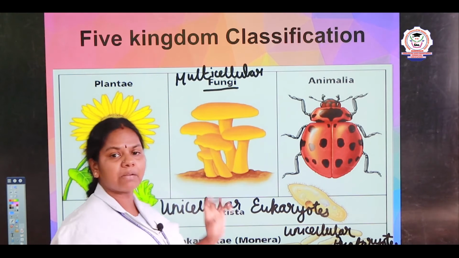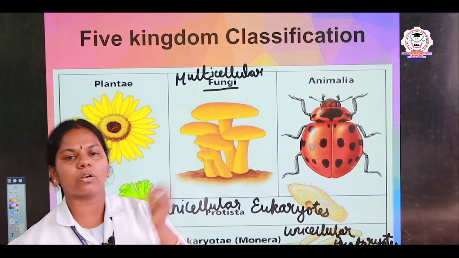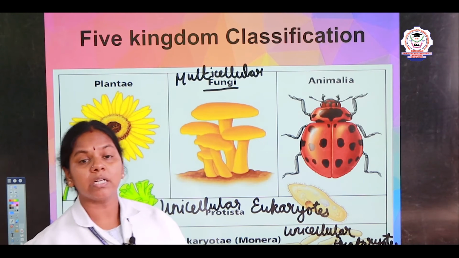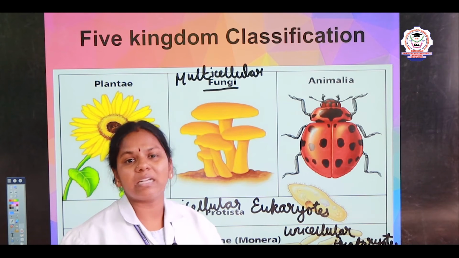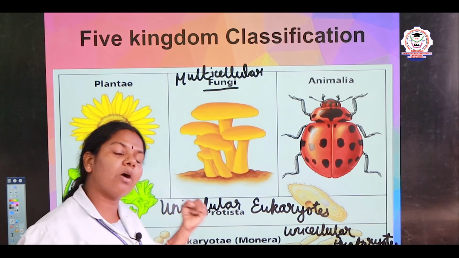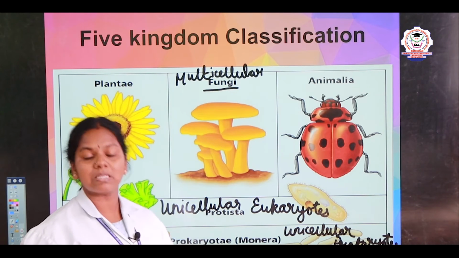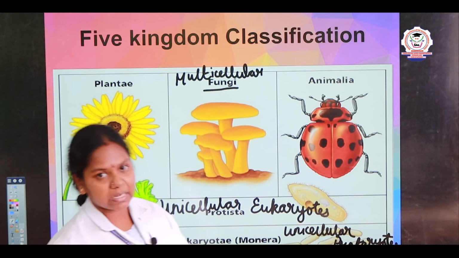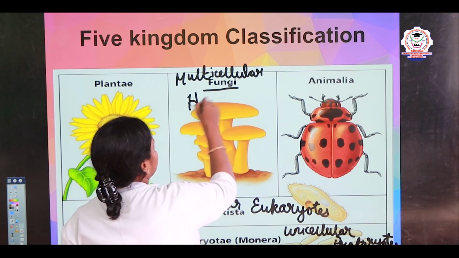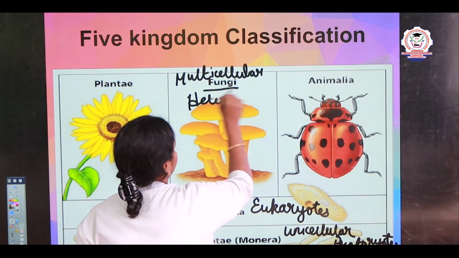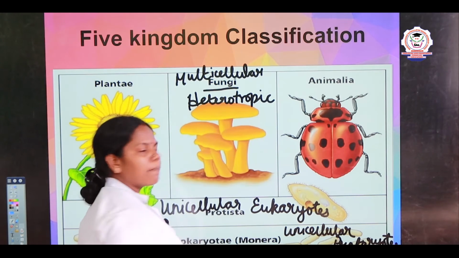For example, if you take a mushroom, after the rainy days, after a week of raining, what happens, children? The mushroom starts to grow, right? Mushroom grows on the dead and decayed matter, right? So some of the fungi are saprophytes, that is, they depend on the dead organisms, and some of the fungi are parasites. So they depend on others, hence they are classified as heterotrophic. And the example for fungus is mushroom.